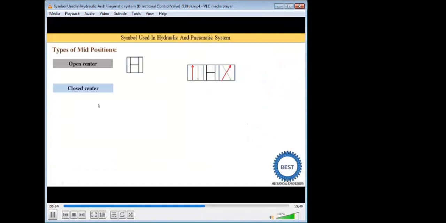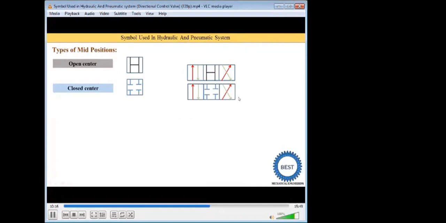Now the second one is the closed center. In open center, which we studied, all the ports are connected. In a closed center, as the name suggests, all the ports are closed. Sometimes we need to close the hydraulic system, so we put it in this mid position. At that time all the ports are closed. For closing, we draw T symbols.